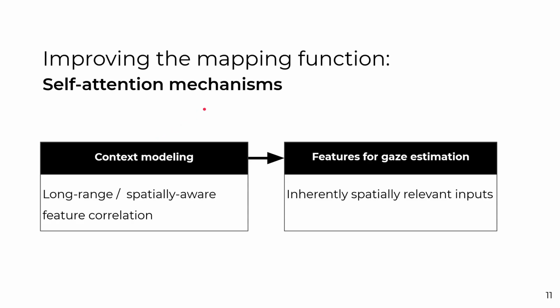Our work focuses on improving the accuracy of the mapping function of the appearance-based model, which in our context is a convolutional neural network. For that, we imagined that the recently developed attention mechanisms would be a good fit given the task. Why? Well, one of the main advantages in using self-attention mechanisms is their ability to model long-range context into features.